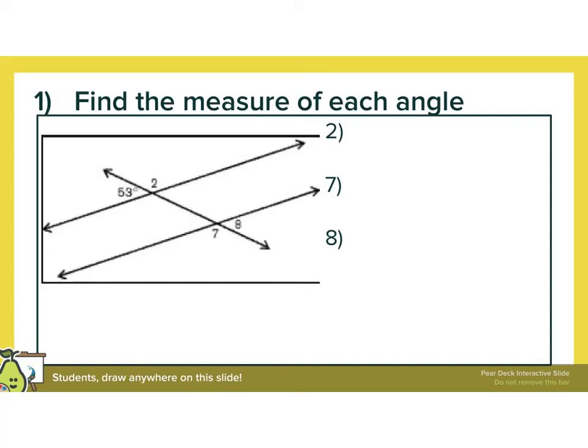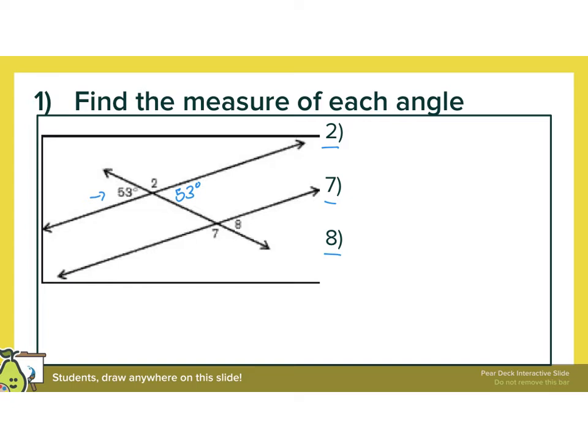All right. Find the measure of each angle, but I'm only asking you to tell me 2, 7, and 8. But the best way to do this is to just fill out all of the angles. They gave me this angle. It's 53. So first I'm going to do the vertical angle because that's the easiest. That's 53.